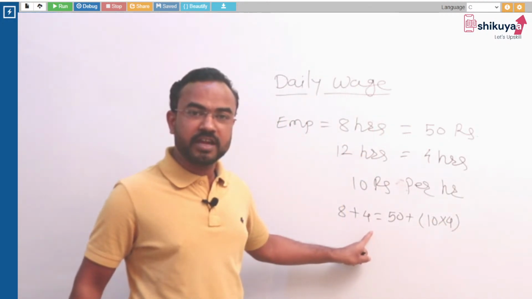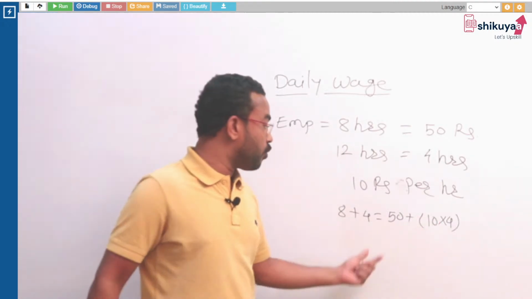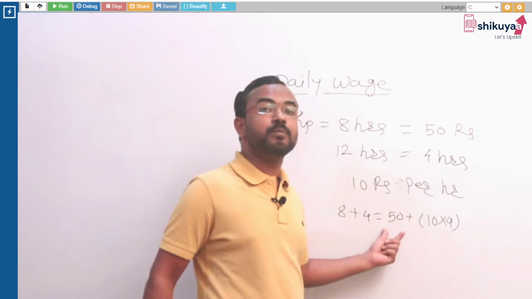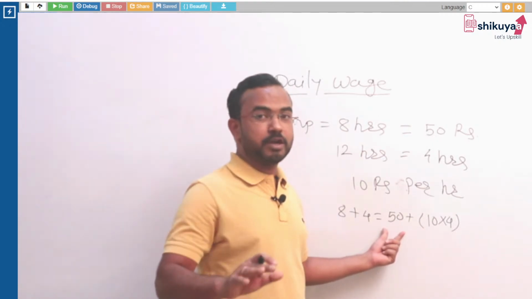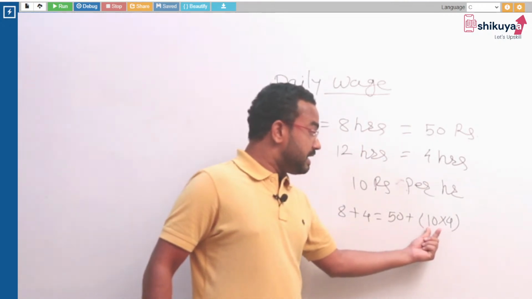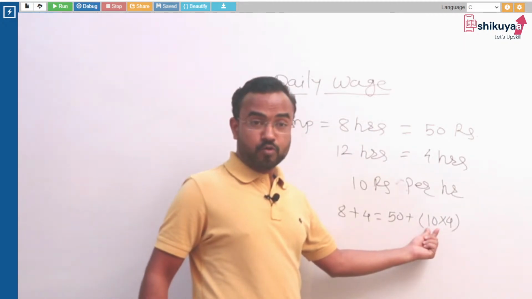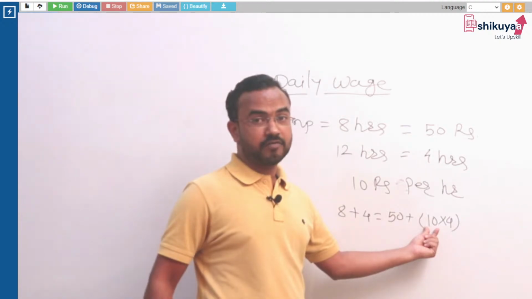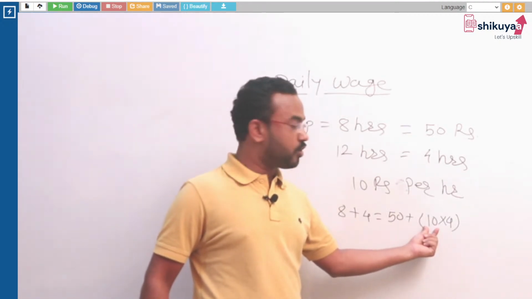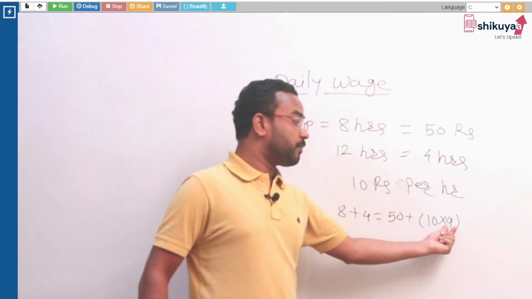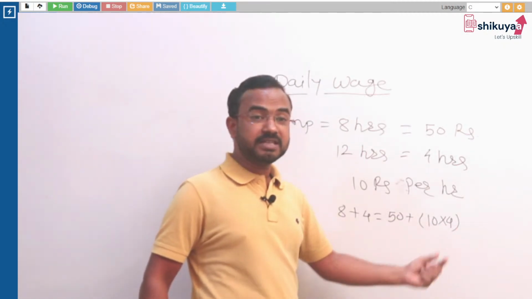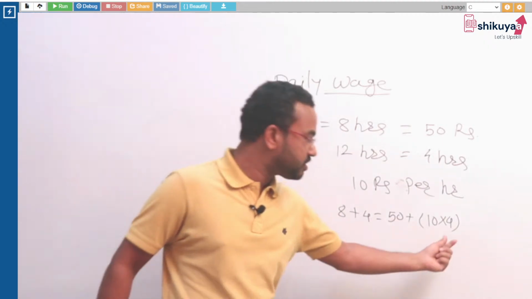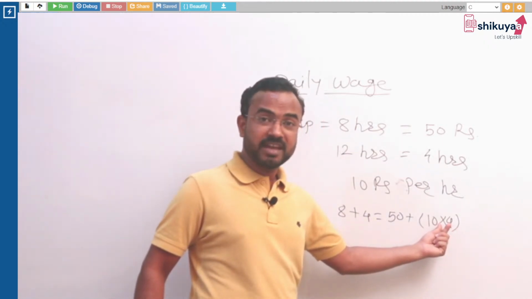Understood? 50 plus 10 into 4. Why? 50 is the fixed amount that the company is going to give to the particular employee on a particular day for 8 hours. 10 is the extra amount if the employee works after 8 hours. Suppose that the employee works for 12 hours, that means after 8 hours that particular employee works extra 4 hours. That's why this will be there.